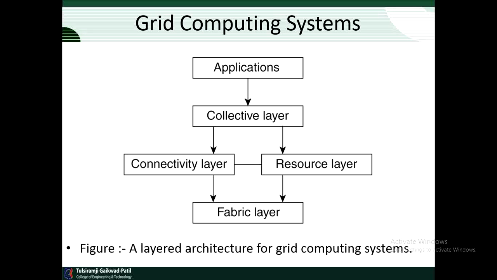This has by now led to the definition of an alternative architecture known as the Open Grid Services Architecture, OGSA. So this is all about the grid computing system, which is very helpful while we are working in distributed systems.